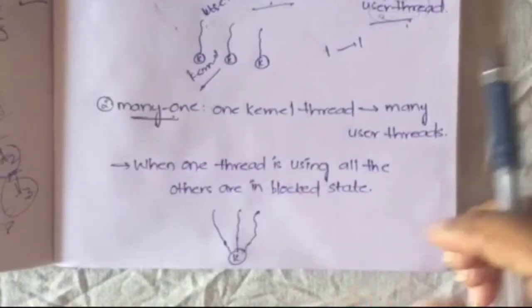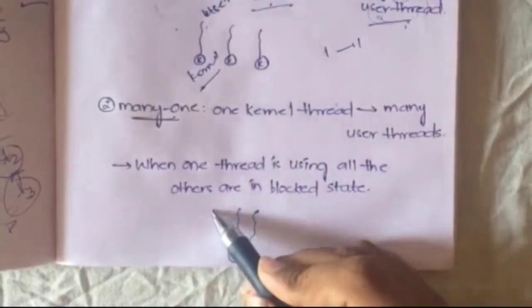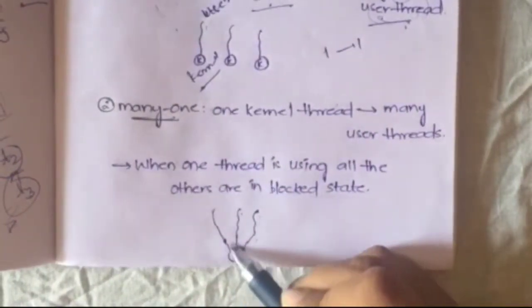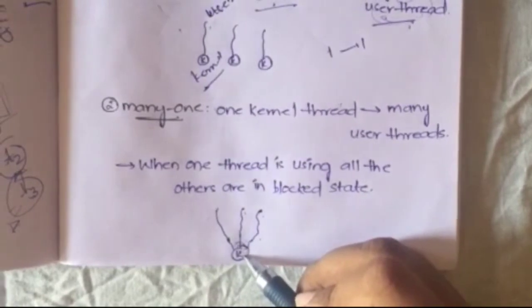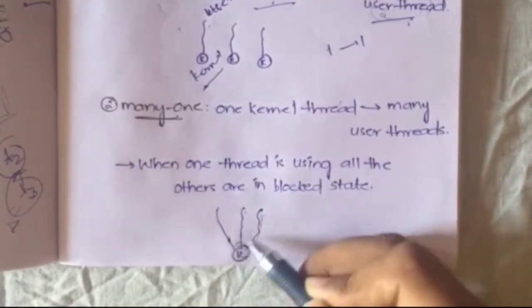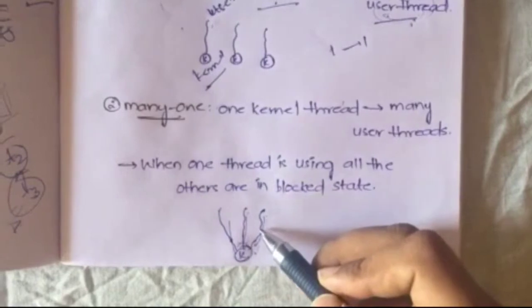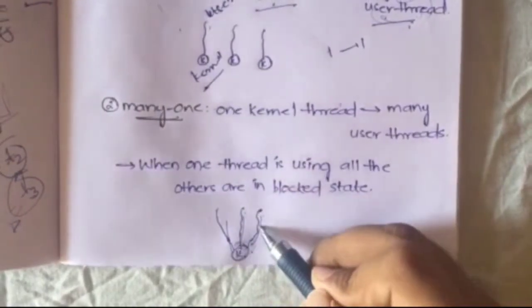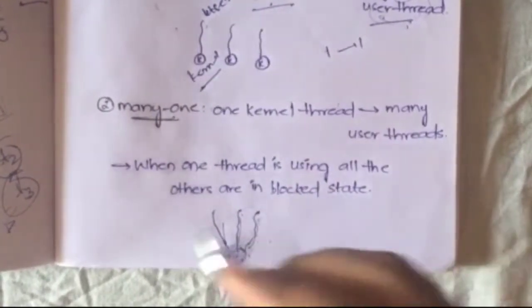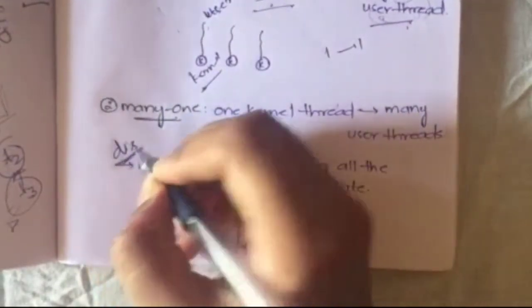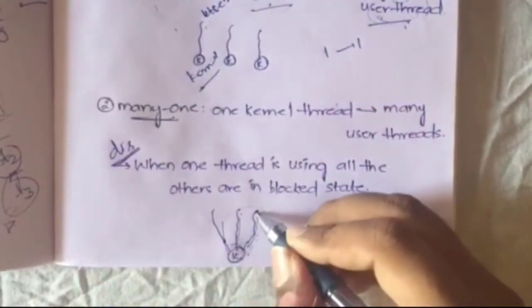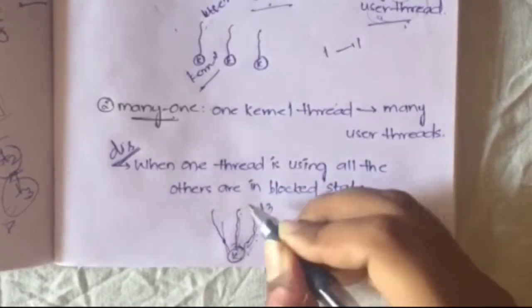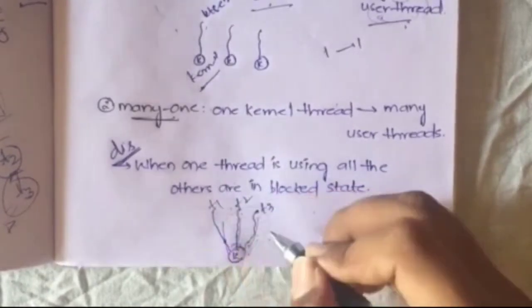Okay, the second one is the many-to-one model. Here you have many user threads connected to only one kernel thread. That means one kernel thread will be handling many user threads. The disadvantage in this model is, suppose this is thread T3, this is T2, this is T1, let's assume.